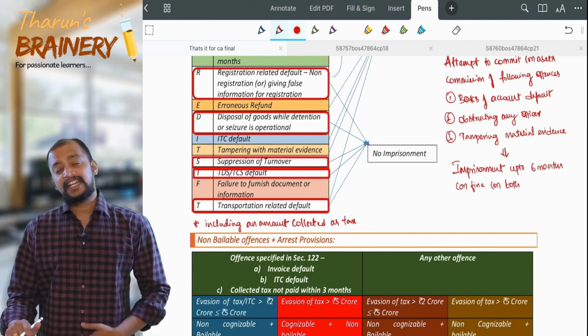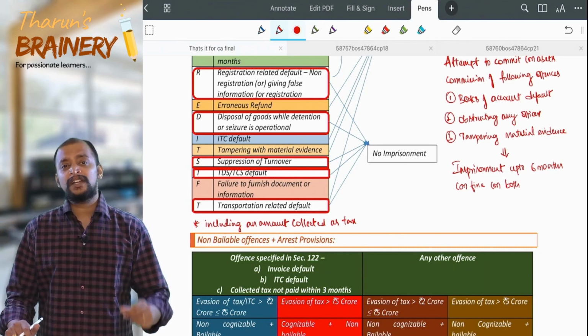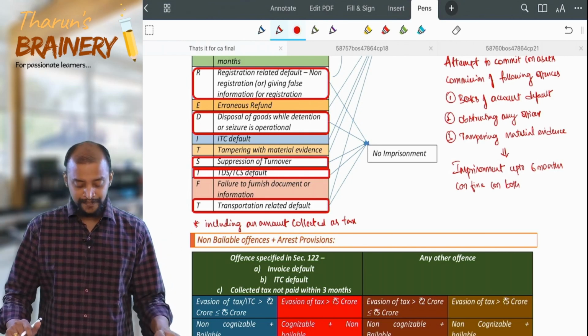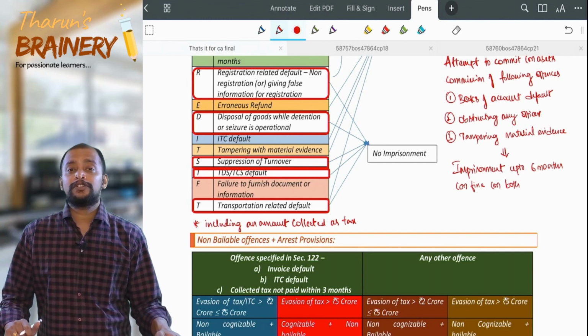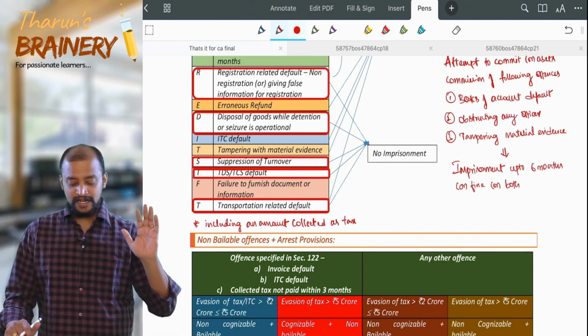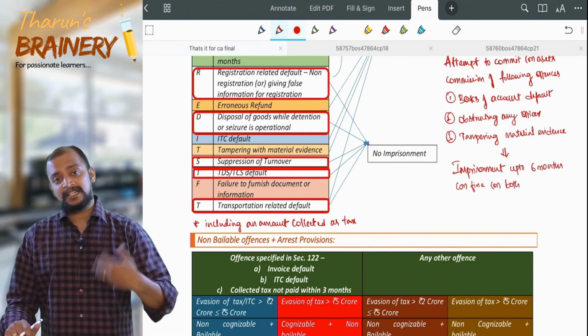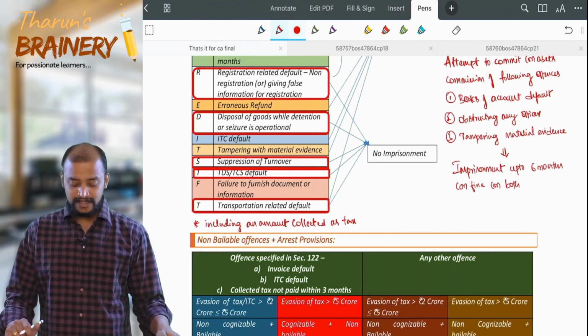Then T, tampering with material evidence. So there is some material evidence available with the officer and you try to tamper with that material evidence either directly or through any other person. Then suppression of turnover. You cross the turnover beyond the threshold limit, but you try to suppress that turnover. Then TDS or TCS default. You collected the amount as TDS or TCS, that is you deducted it, but you did not pay it, that is TDS or TCS default.